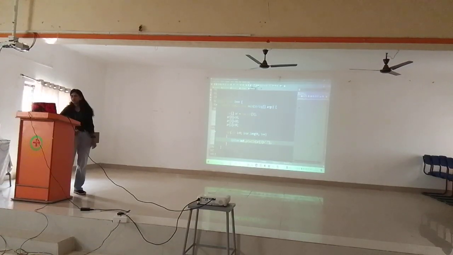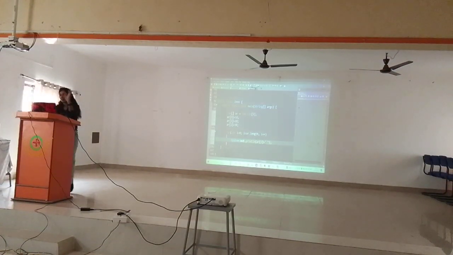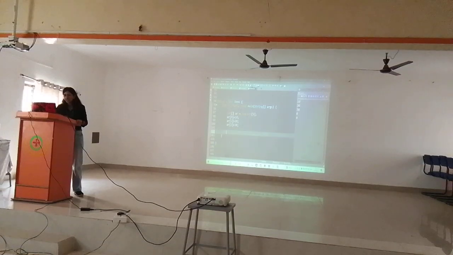If I execute, what will be my answer? Think again. 10, 20, 30? Somebody is saying 0, 0, 0. Why? The default value it is getting. Anyway, if I want to print the elements, I want to travel inside the array. Now what I will do over here is AR of 3 equal to 40, AR of 4 equal to 50.